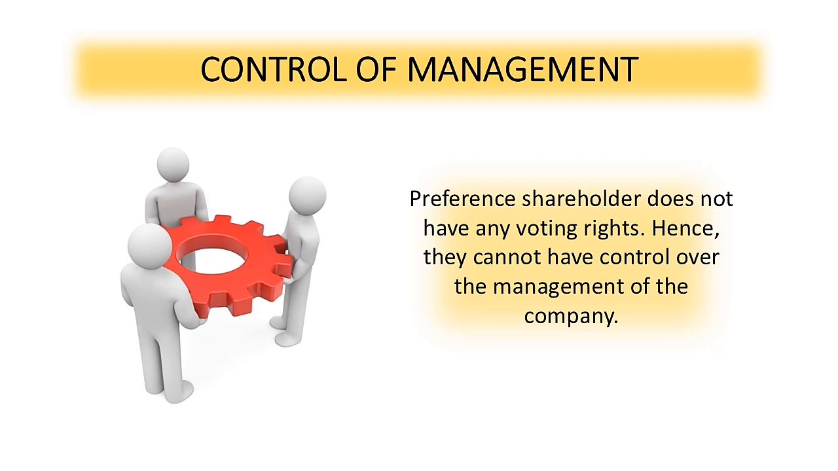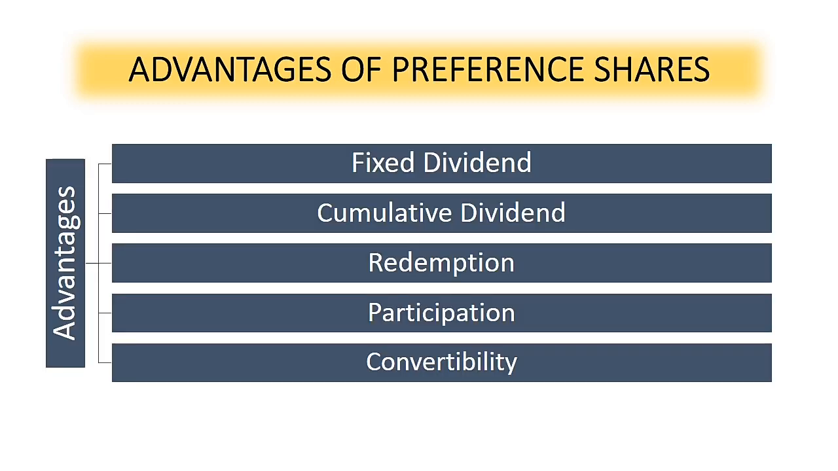So these are the different features of preference shareholders. Now, moving forward, let us discuss the different advantages and disadvantages of the preference shares. Fixed dividend is one of the advantages of preference shares. In the case of preference shares, the dividend rate is fixed. It is called a fixed income security because it provides a constant rate of income to investors.